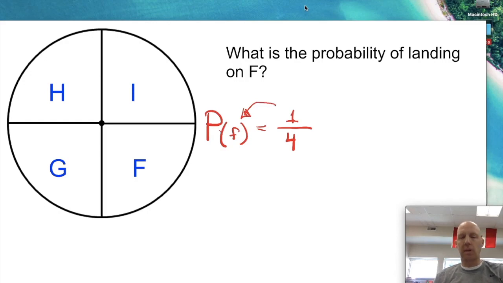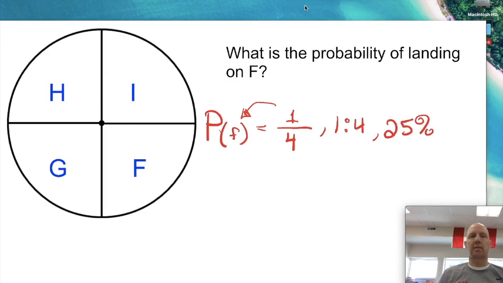But for this one, here we go. So 1 out of 4. Now let's say I want to put that into a ratio. Okay, so again, numerator first, and then as percent. 1 out of 4, as you know, 1 divided by 4 is 0.25 times 100 gives me 25%. So I have a 25% chance every time I spin this spinner of it landing on the F.